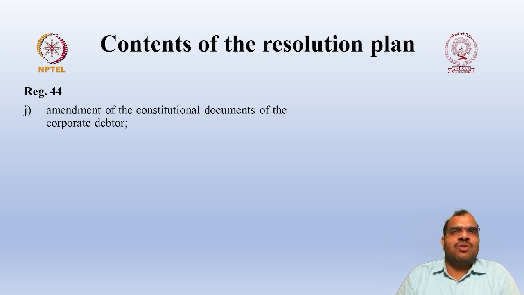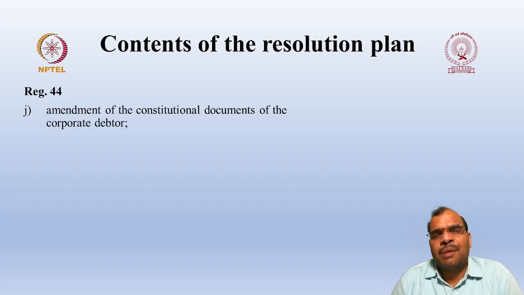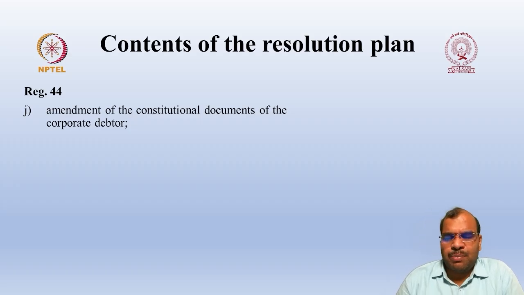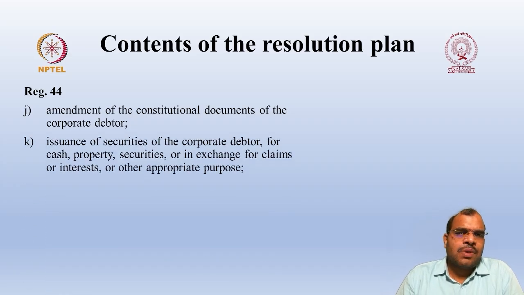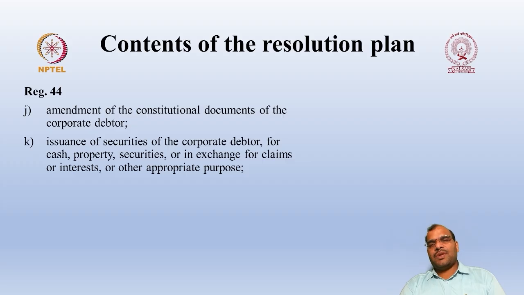Like you may propose an alteration in the objective clause of the company. Okay, so alteration in the capital clause of the company, like that various alterations can be proposed depending on circumstances. Then issuance of securities of a corporate debtor for cash, property, securities or in exchange for claims or interest or other appropriate purpose. There is a possibility you can convert the debt into equity. So for the existing debt you can issue the securities. Even that is also possible. That means you are doing the debt restructuring.